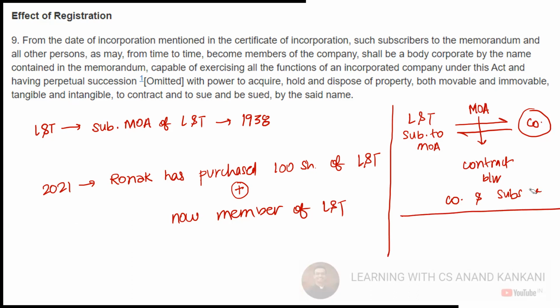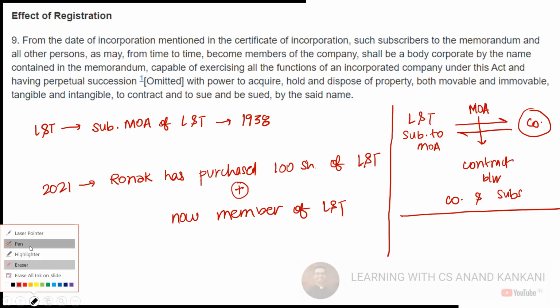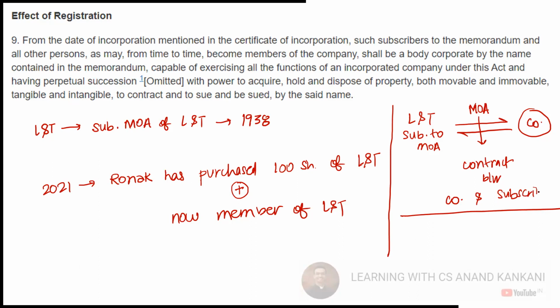Just see this. Tell me, this contract will bind Larsen, Tubro and the company. Yes or no? The memorandum of association will bind the Larsen, Tubro and the company. Yes or no? Because they are bound by the contract. Now answer my this question. Is Ronak bound by the memorandum of association of L&T?